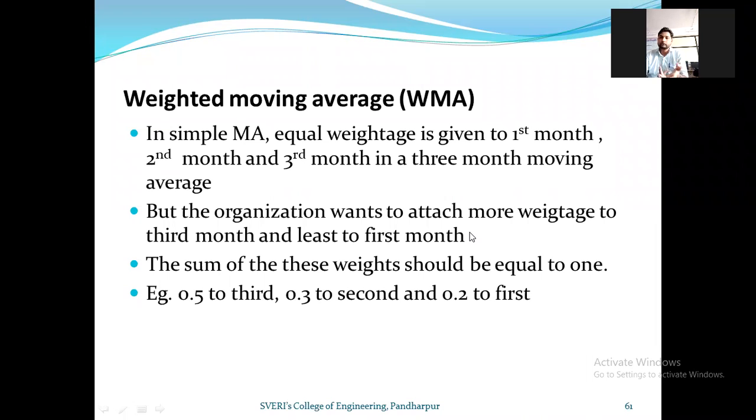The first year is 1999, the second year is 2000, and the third year is 2001. For the first, the least weightage is provided. That is the older data, and for the recent data we want to provide more weightage. Some organizations want it in this manner.